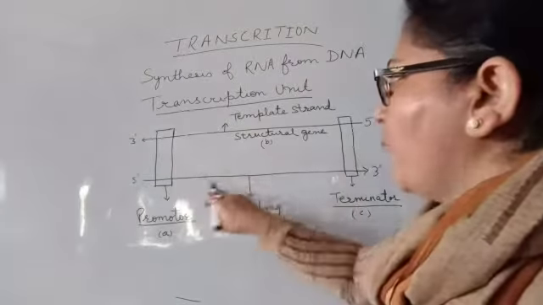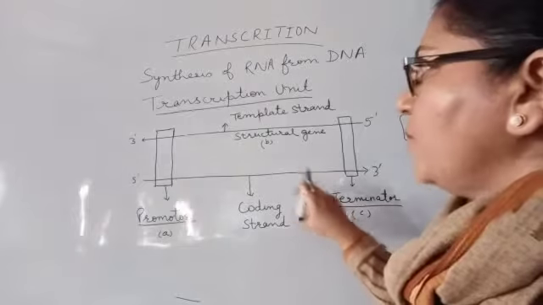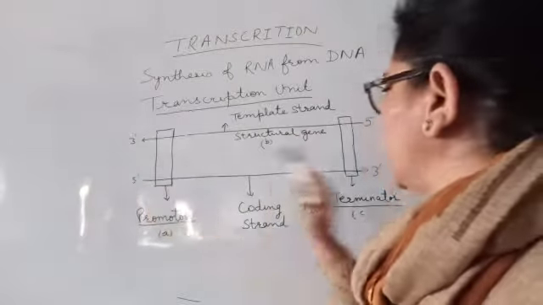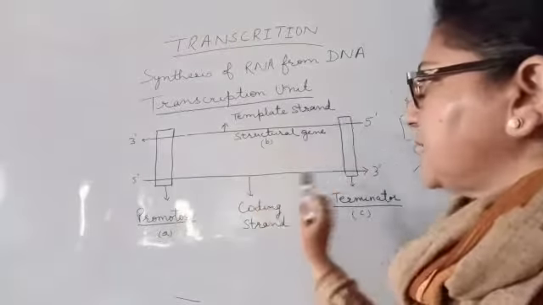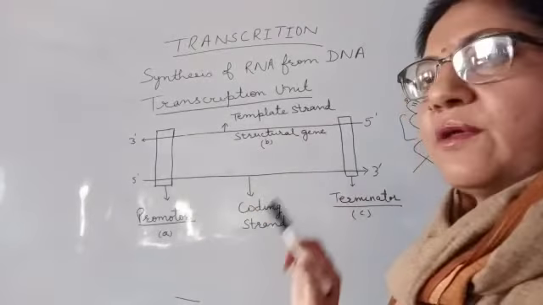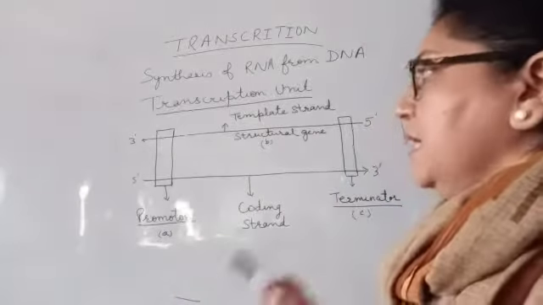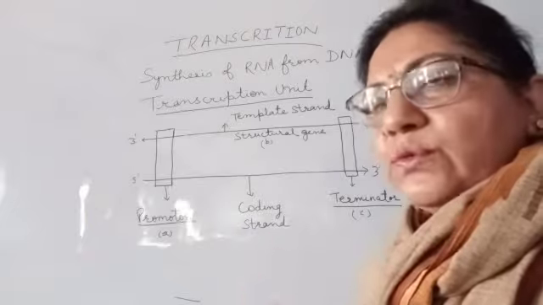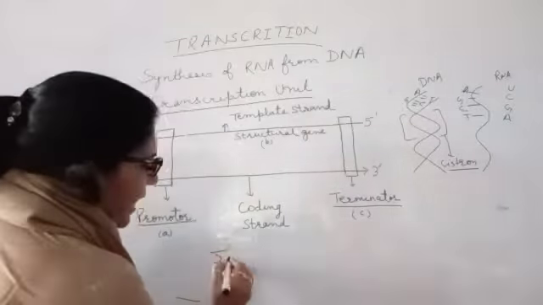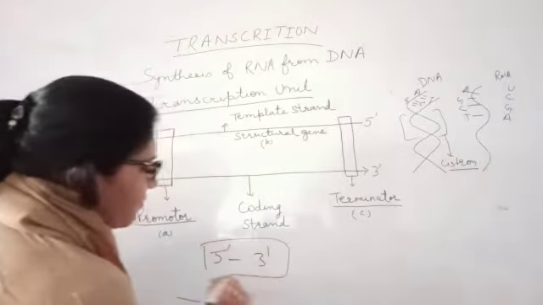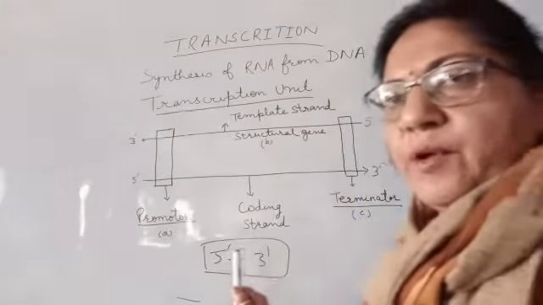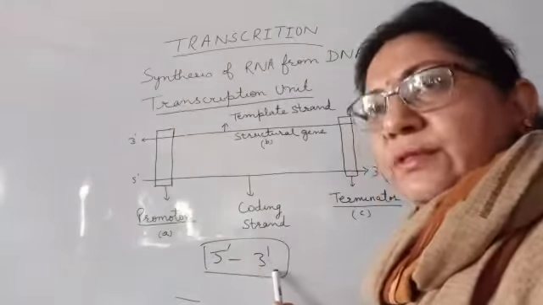And when that gets unwound, you will have 3' to 5' and 5' to 3'. This is the segment of DNA known as cistron, through which the synthesis of RNA will take place. But as we know, the new strand will form only with the polarity of 5' to 3', as we have already discussed in replication.